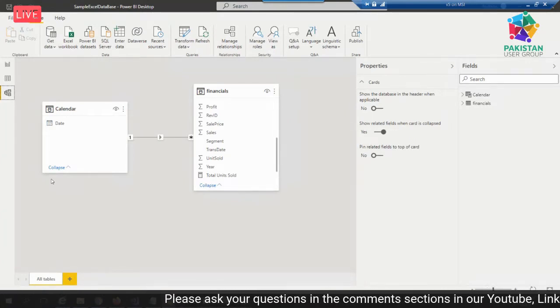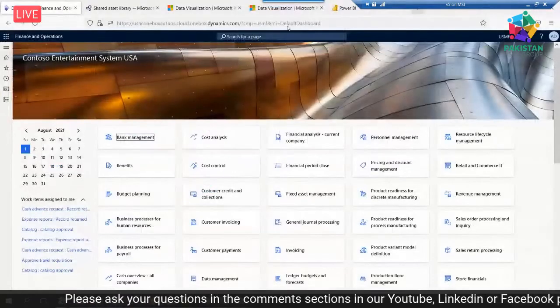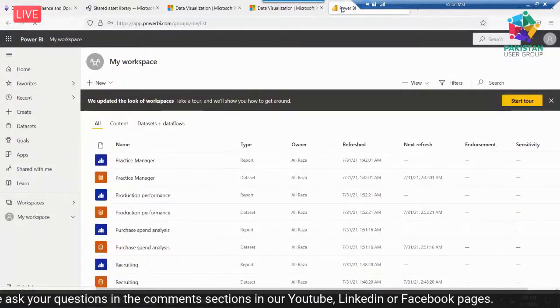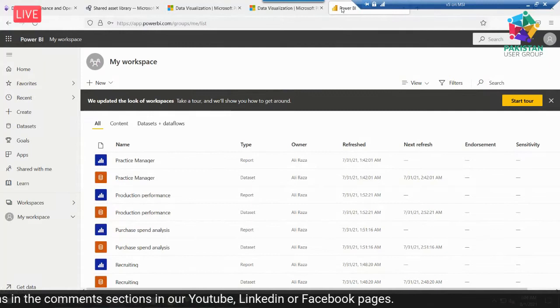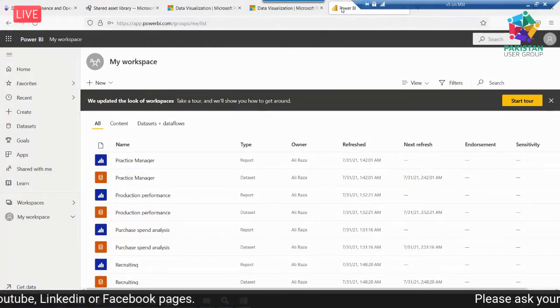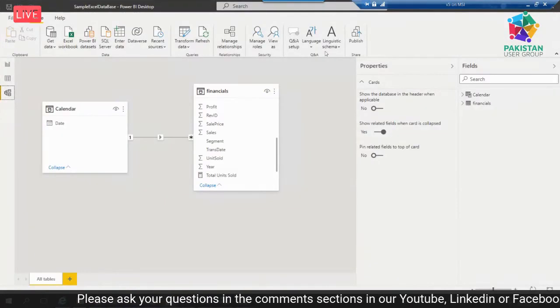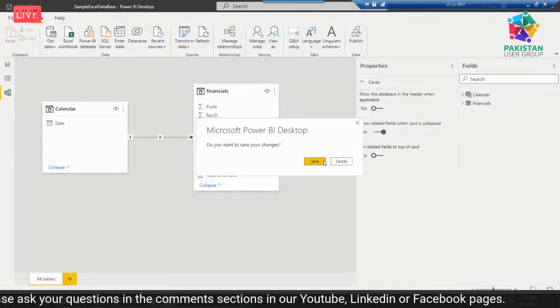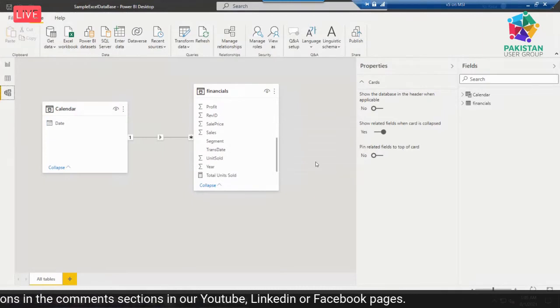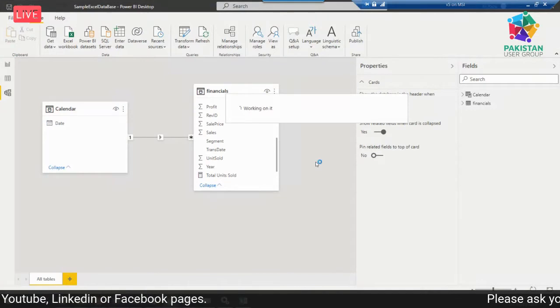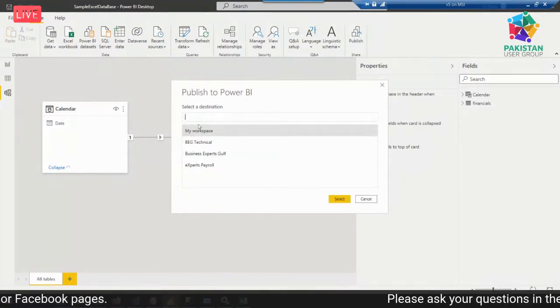So this is the Power BI desktop, and now I'm going to show you powerbi.com, where we deploy our dashboard and show it in mobile or in D365 for finance and operations. For example, if I go back and publish this report, it asks me where I want to publish.